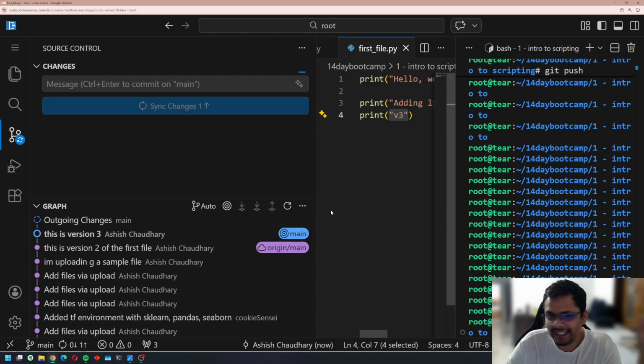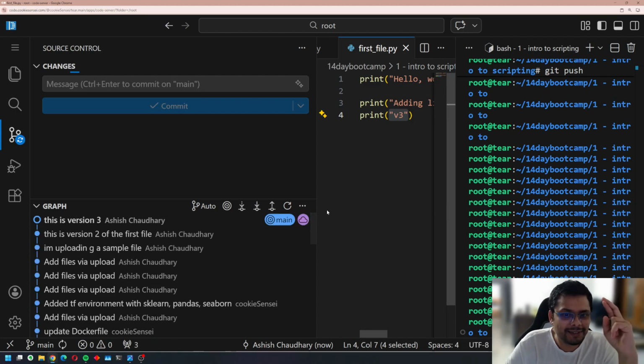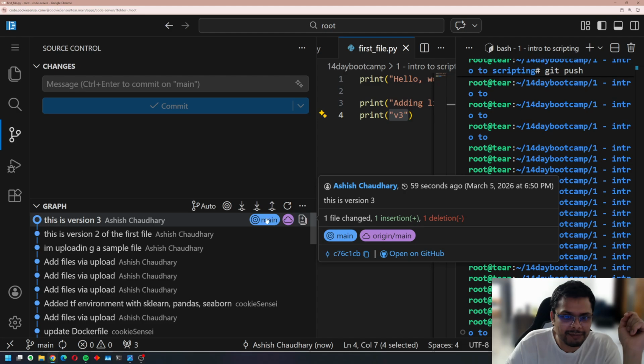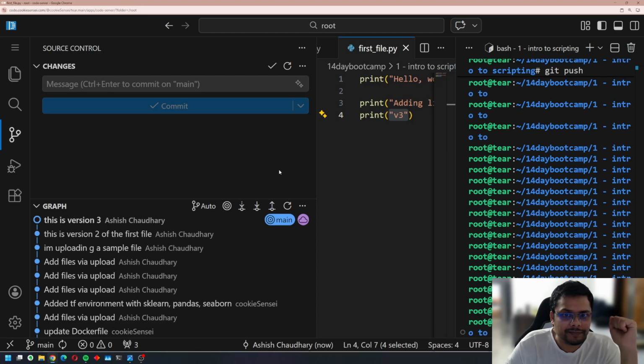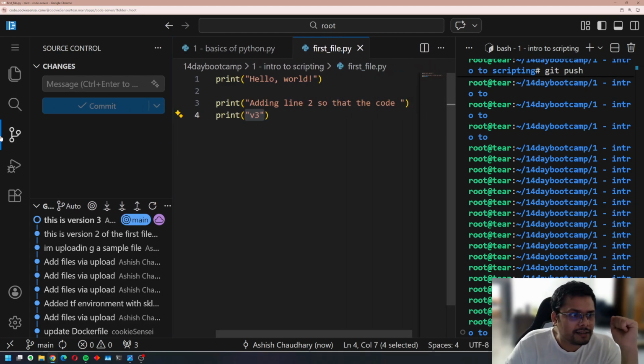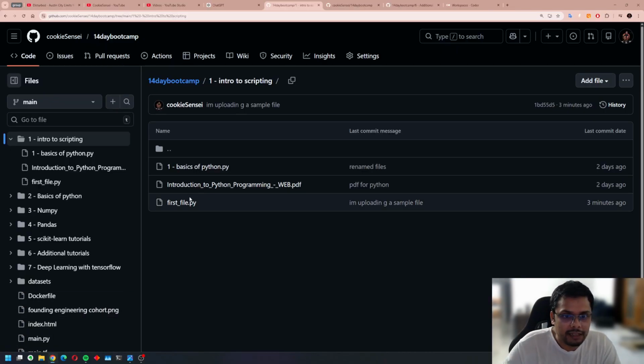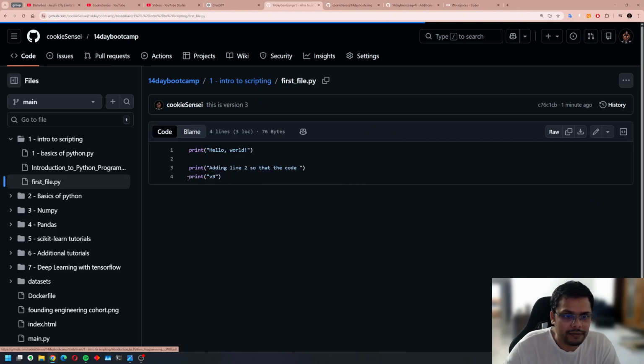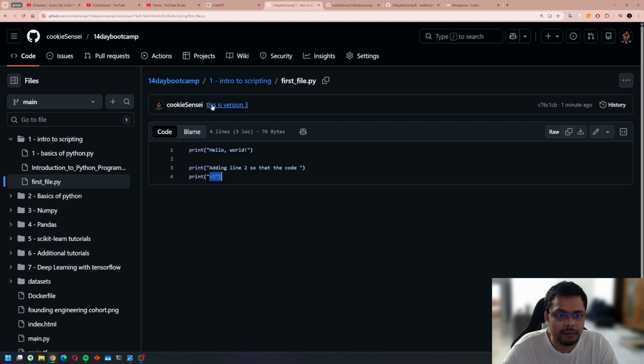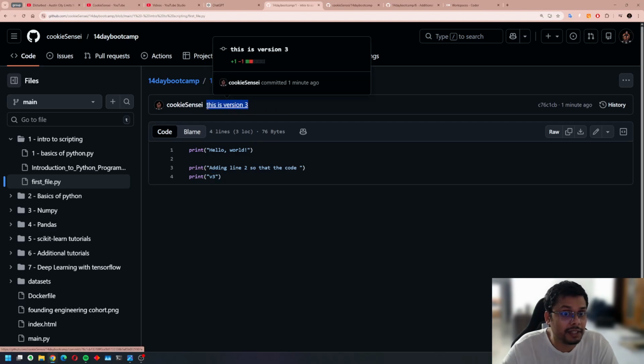How cool is that? It's taking some time, so fingers crossed. Yep, both the cloud symbol and the main symbol are side by side, so that means we are done. I'll close this and show you on GitHub as well that we will have version 3 of this code. First file, see, version 3, and the commit message, this is version 3, is the one we typed.